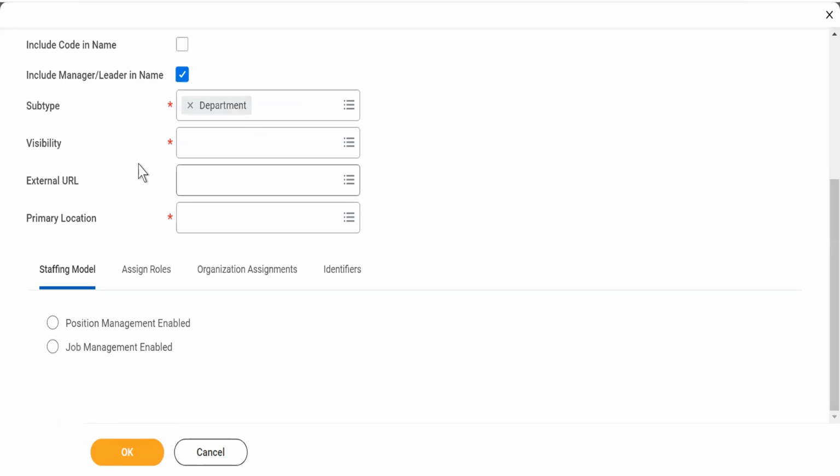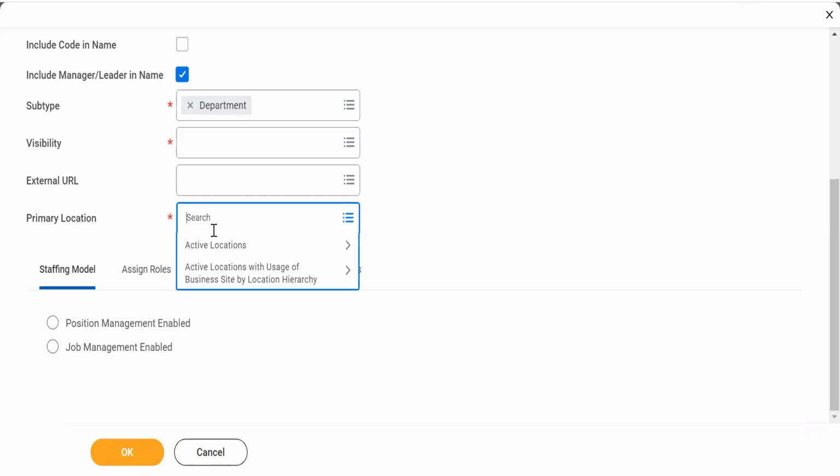Now, what I'm trying to show you here is, you see this option, which is primary location. That's the reason your location becomes very important. Without location, you will not be able to create a supervisory organization. And these locations are not those locations which you have put in a hierarchy. These are all independent locations, guys, which have an address and all the details. Okay.